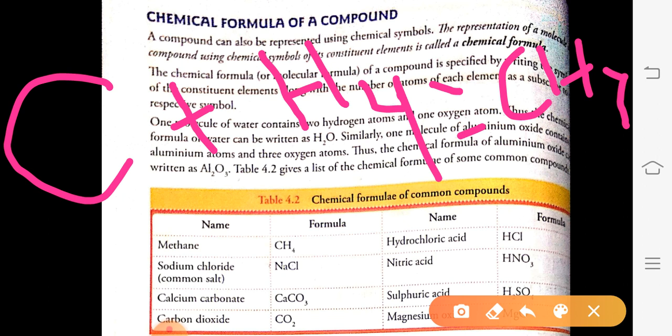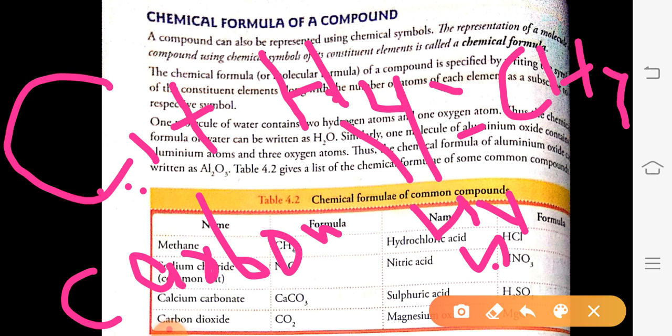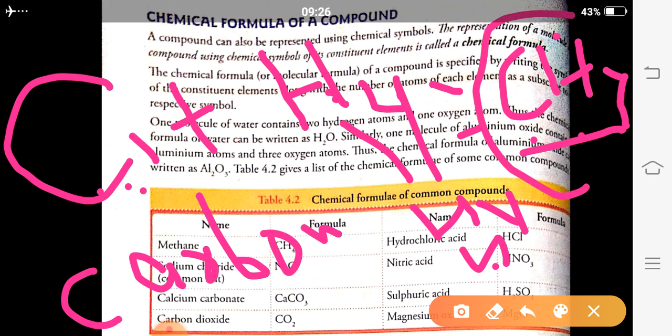If there is any confusion, I'm still solving. Carbon is represented by C. This we know and are very familiar with. Now we have learned atomicity, so if the atomicity of carbon is 1, we write it C1. Hydrogen is represented by H and its atomicity is 4. When one atom of carbon joins with 4 atoms of hydrogen, it forms the compound CH4, and this compound is known as methane.